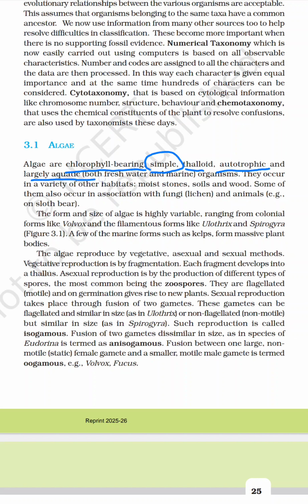They can live in both freshwater and marine water. They occur in a variety of habitats such as moist stones, soil and wood. Some of them also occur in association with fungi, which means lichens, as we have seen.